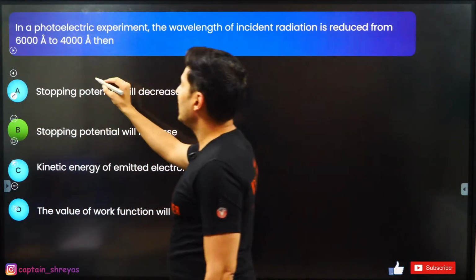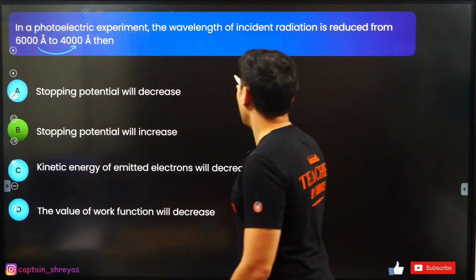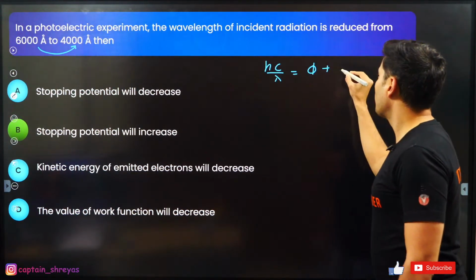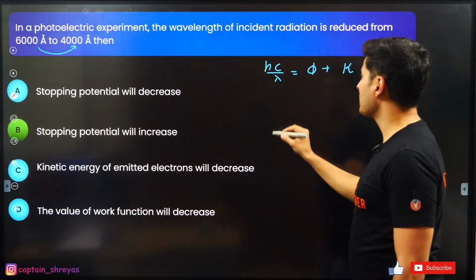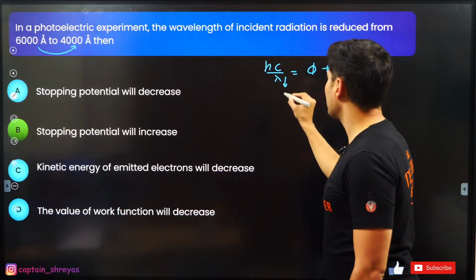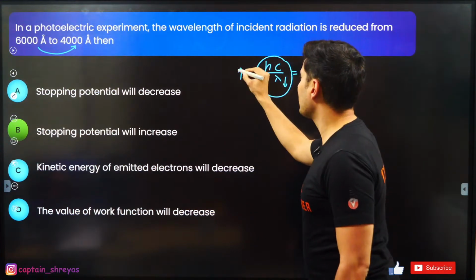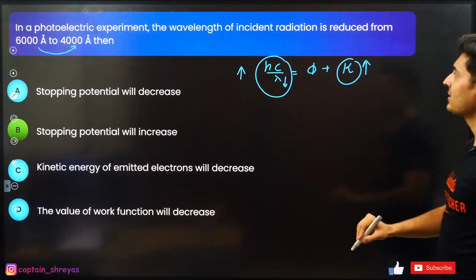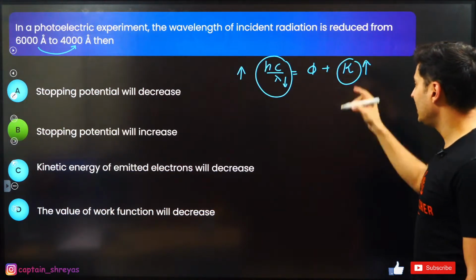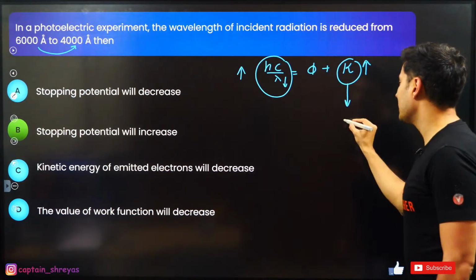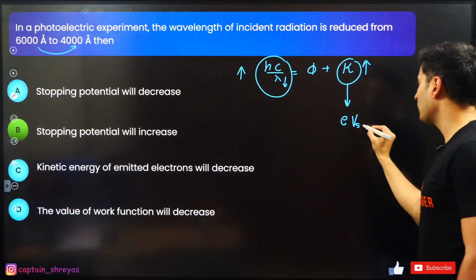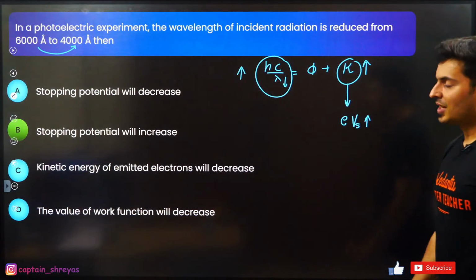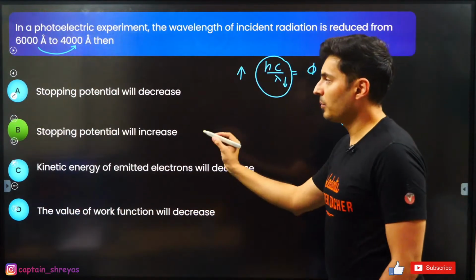How do we do this? You can see that the wavelength has reduced, and in the equation hc by lambda equals work function plus kinetic energy, if the wavelength reduces, this term will increase. LHS increases, so RHS should also increase. So kinetic energy increases, and the moment kinetic energy, which is e times Vs, increases, the stopping potential also increases. Hence the answer is B.